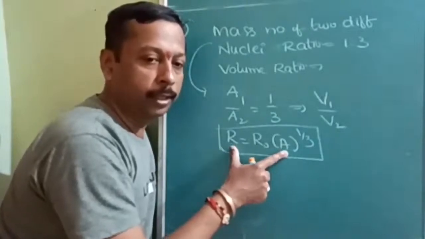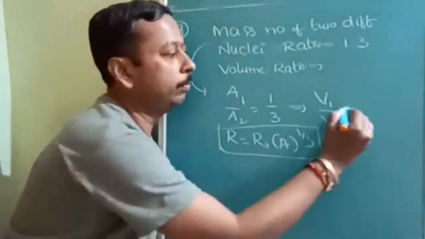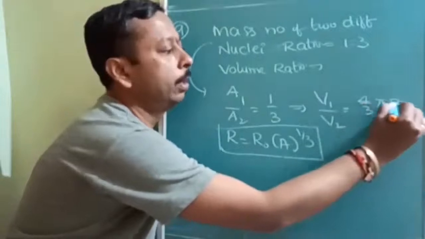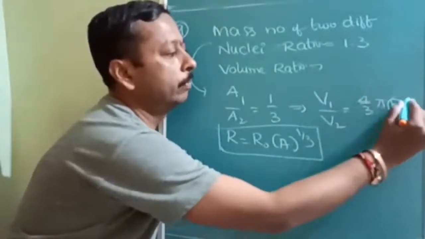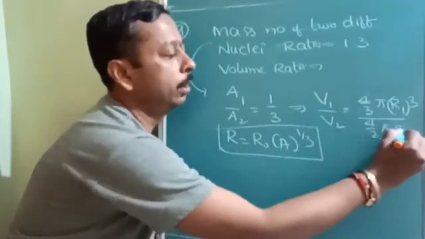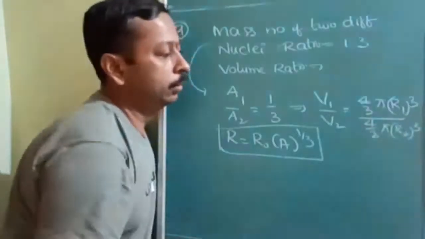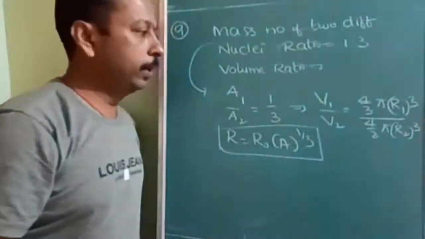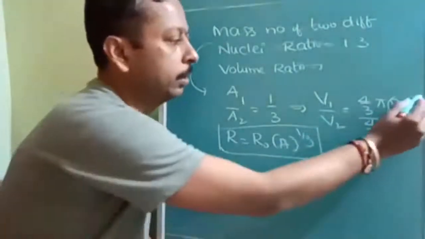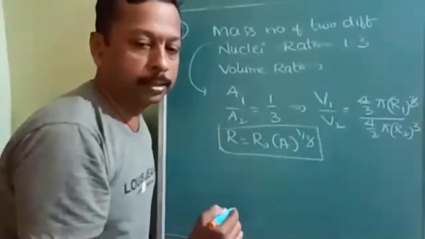Now why am I using this? Because volume can be written as 4 by 3 pi R1 cube divided by 4 by 3 pi R2 cube. Here R1 and R2 can be substituted, and the 4 by 3 pi will get cancelled.